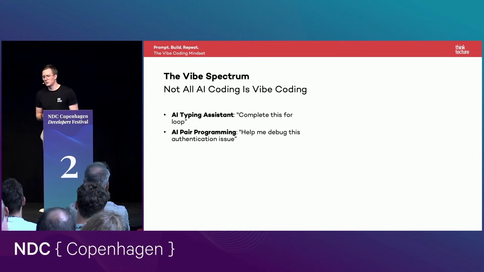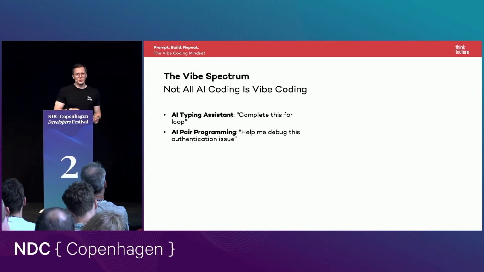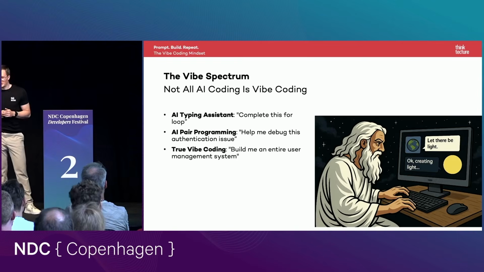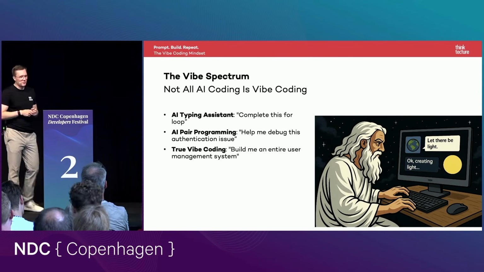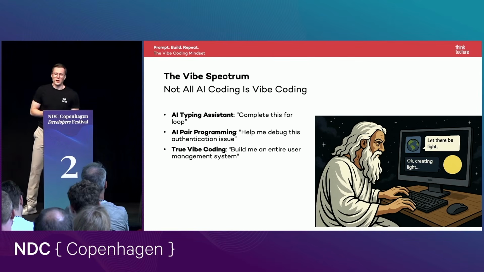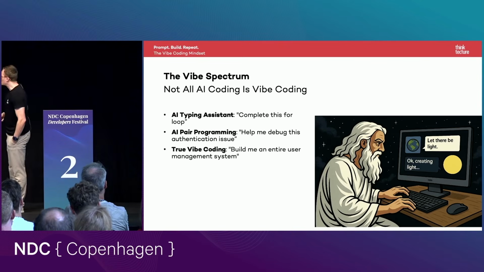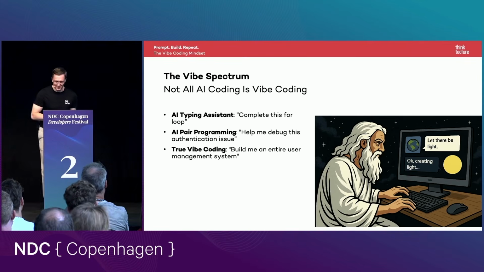So we are using AI to improve our workflow, but we are not handing over all our tasks to the AI. And then there is the real vibe coding, the true vibe coding: build me an entire application or feature, but the code that it generates, I don't care. This is not what I'd like to talk about today. And maybe God vibe coded the universe, I don't know. I thought it's a nice meme.